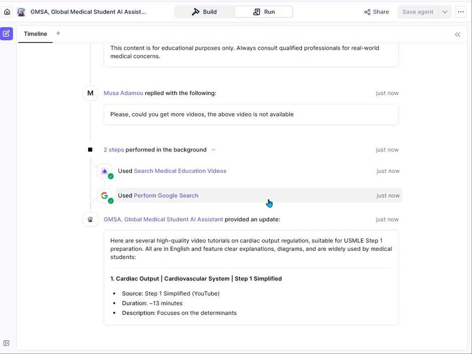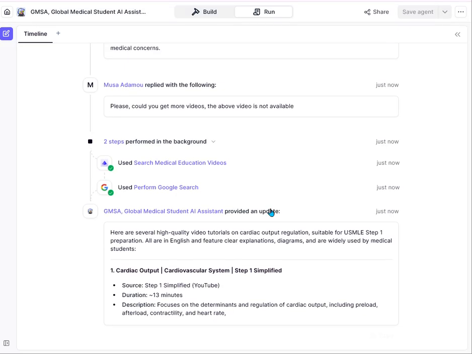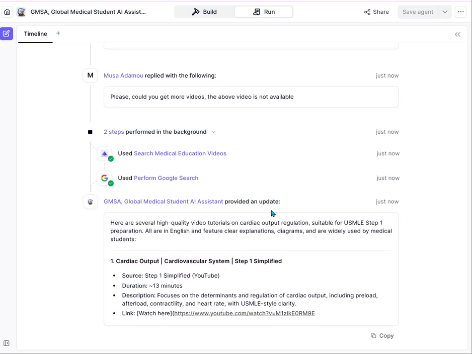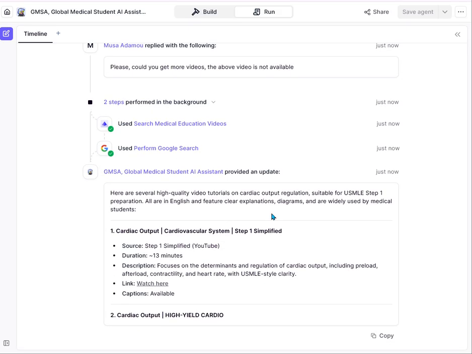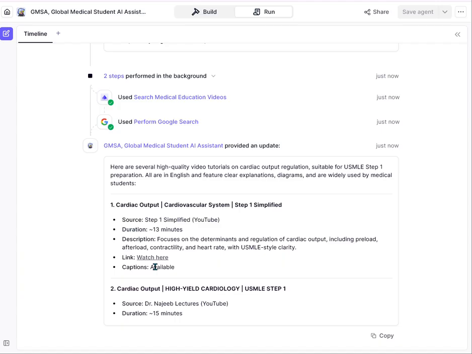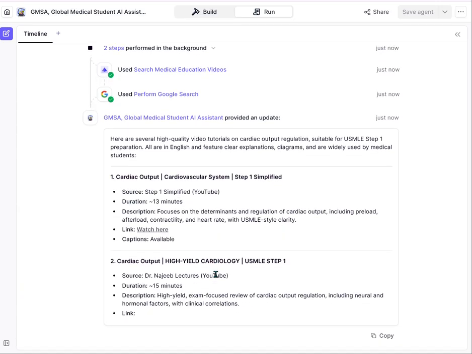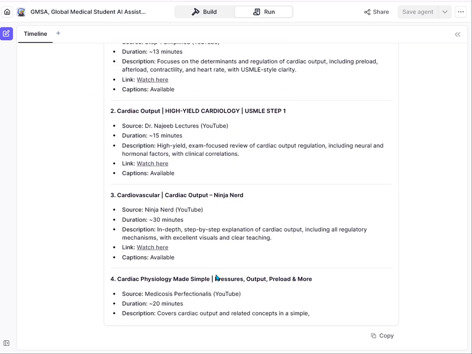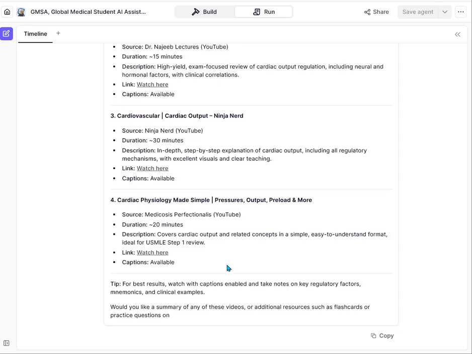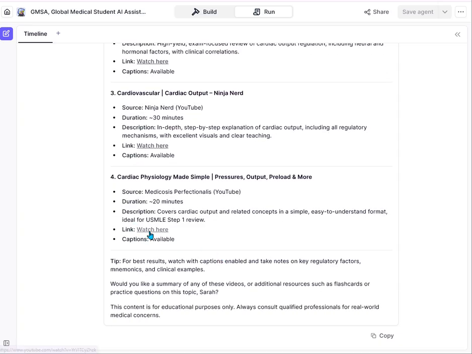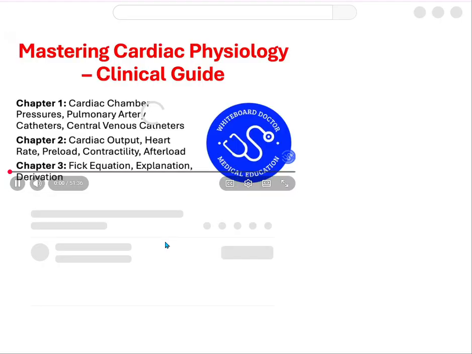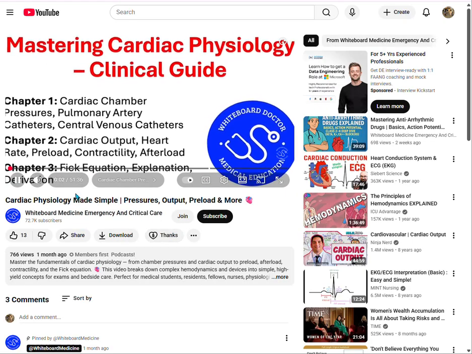However, let's see the type of videos that we can have from here and see how we can use them. We have one there. Number 2 has given us a summary and the time it takes to listen. The description focuses on the determinants and regulation of cardiac output, and so on and so forth. They've given us about 4 videos. Let's start with the bottom one and see.